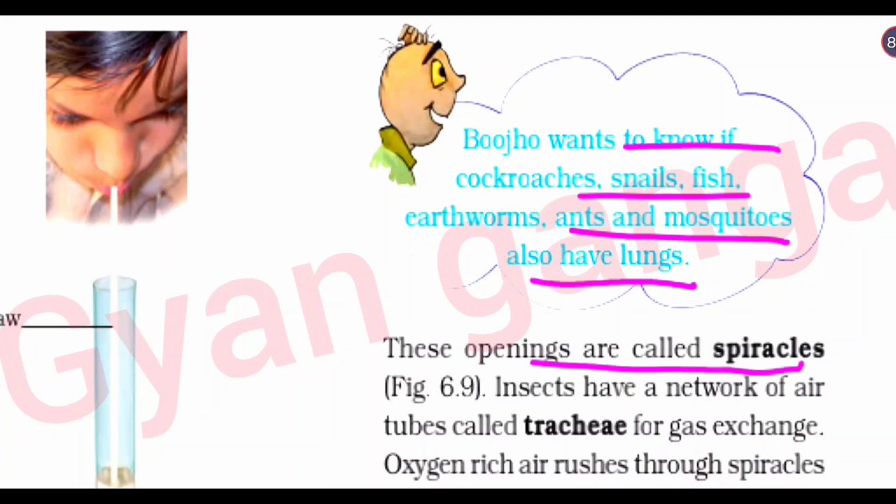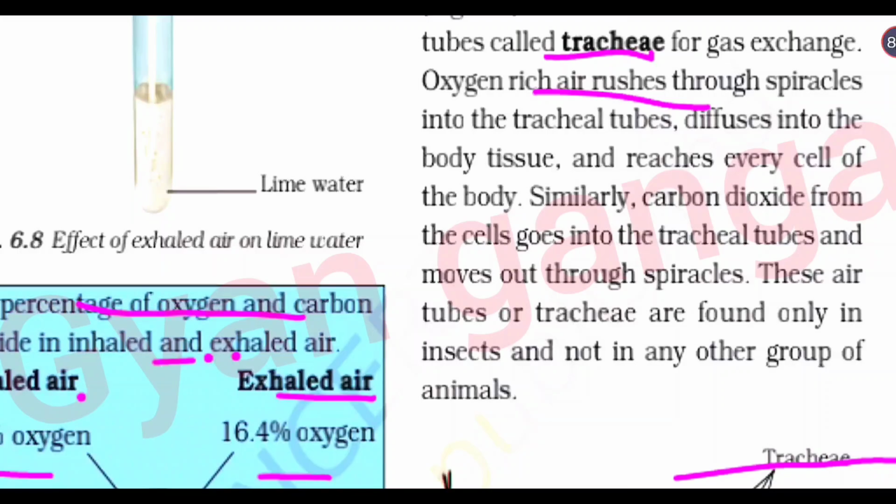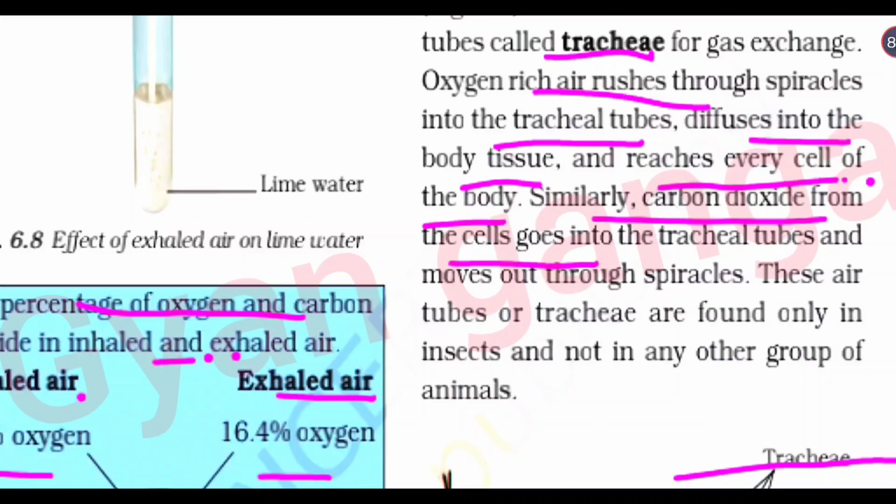So in cockroach, the respiratory organ is spiracles. Insects have a network of air tubes called trachea for gas exchange. Oxygen-rich air rushes through its spiracles into the tracheal tube, diffuses into the body tissues and reaches every cell of the body. Similarly, carbon dioxide from the cell goes into the tracheal tube and moves out through spiracles. These air tubes or trachea are found only in insects and not in any other group of animals.